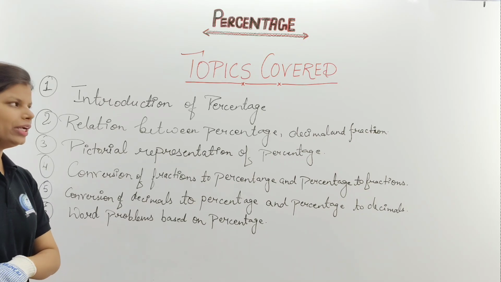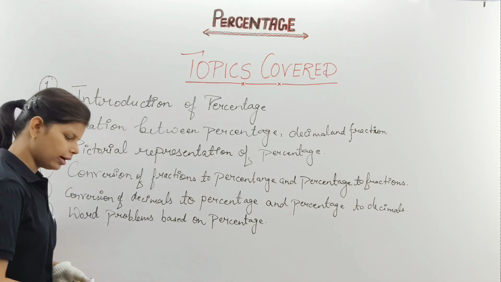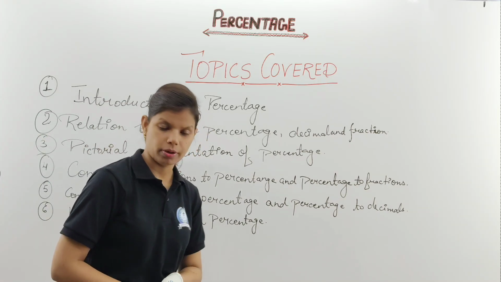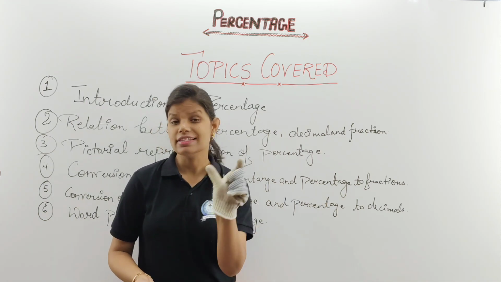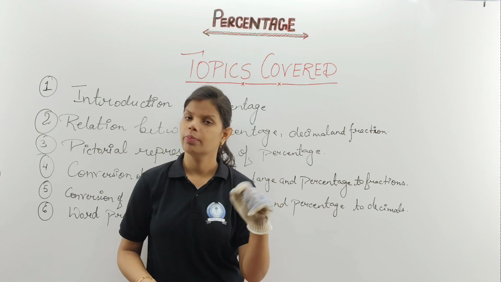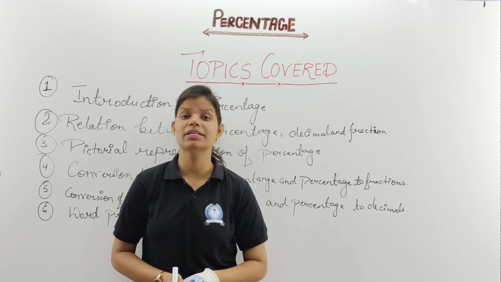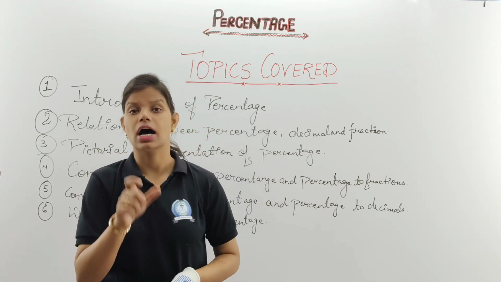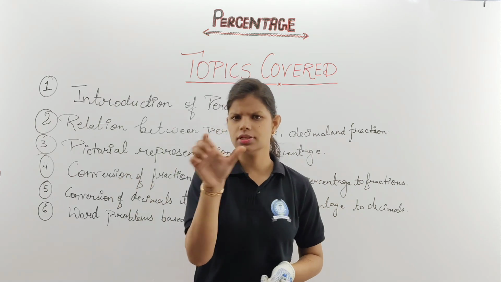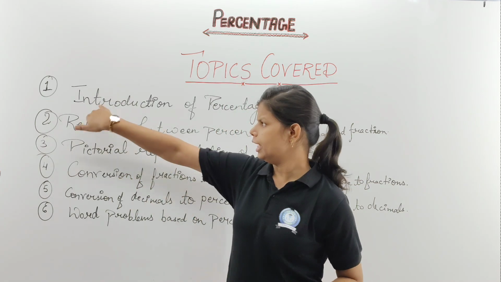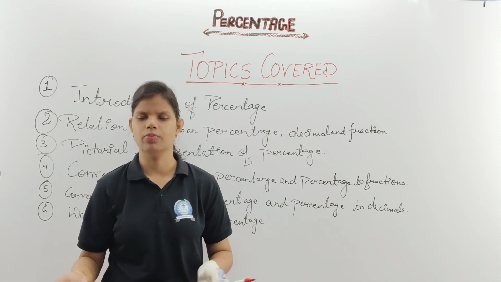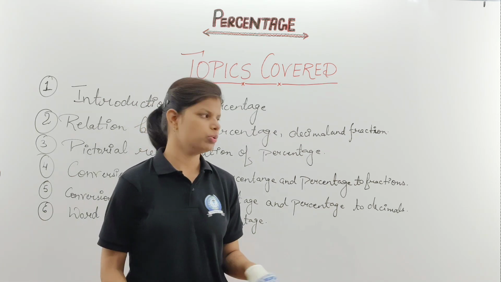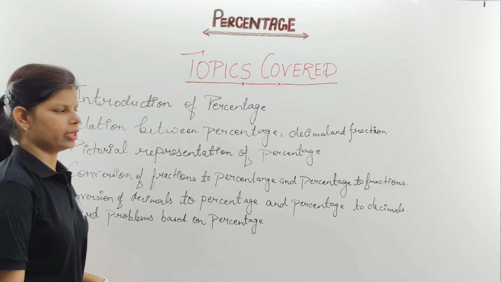So what introduction am I going to give? In the beginning I had said that percentage is written in the form of out of. It has been taken from the Latin words per and centum. Per means out of. Centum means century, 100. That means out of 100. This is the verbal communication, you can say. In the introduction part, we are going to learn about the representation, what it is called, what we call it in the Latin word. All these things we are going to learn in the first part of your introduction.